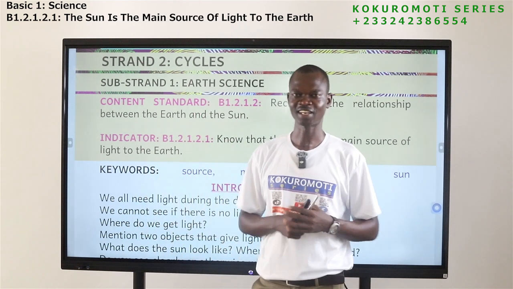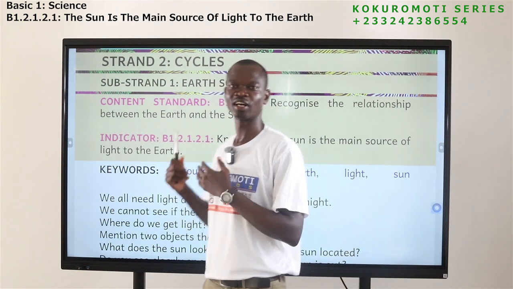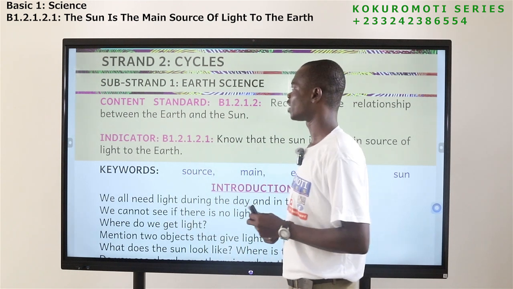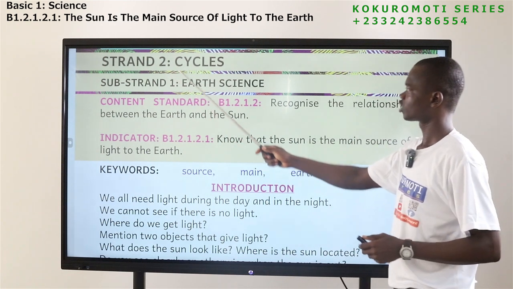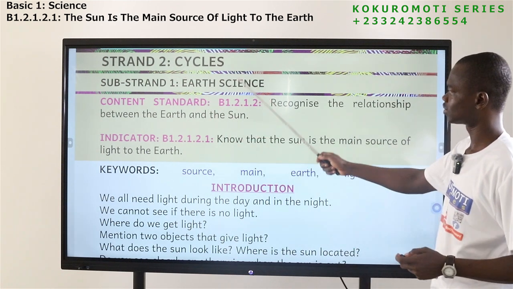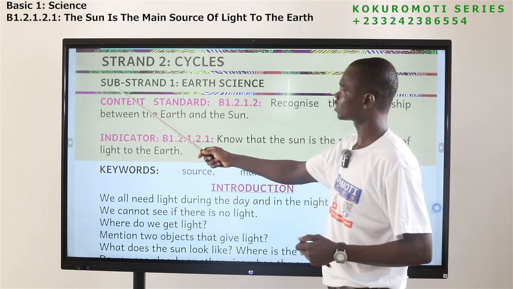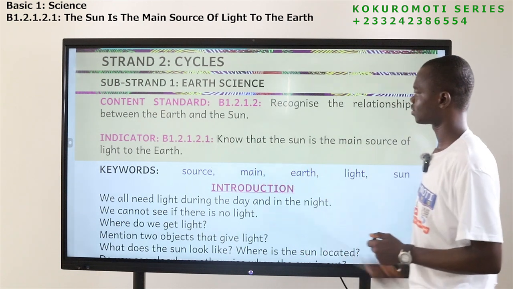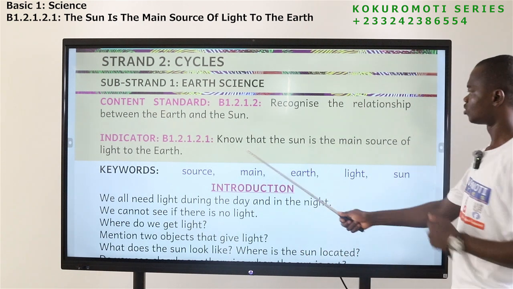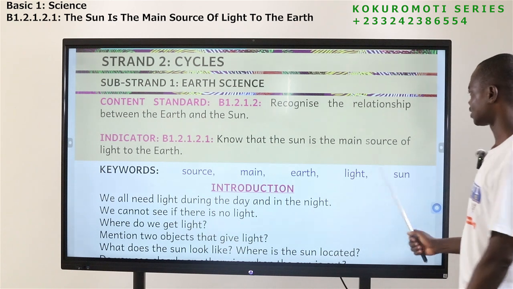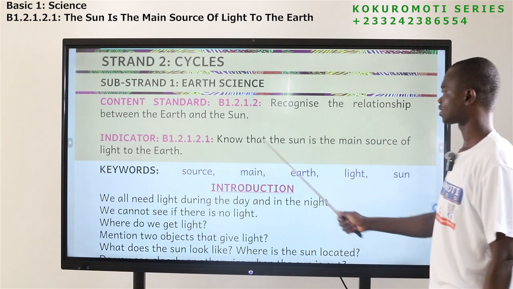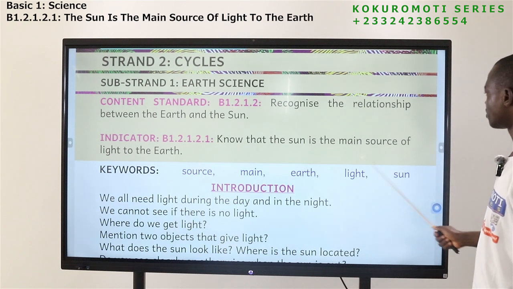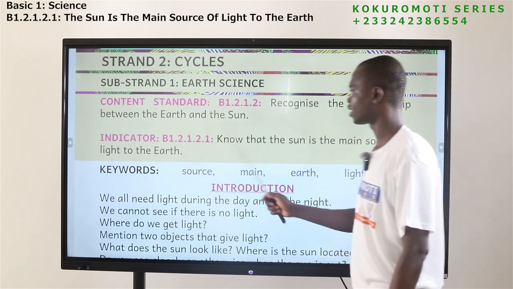So today I'm going to take you through what we have. I said we have science. What are we looking at today? Strand 2, cycles. Then we have substrand 1, earth science. The indicator: know that the sun is the main source of light to the earth.